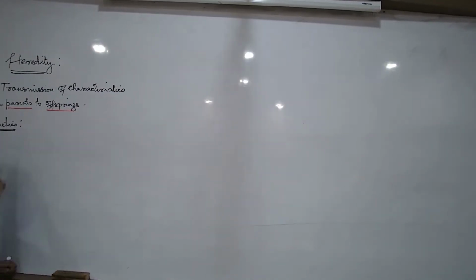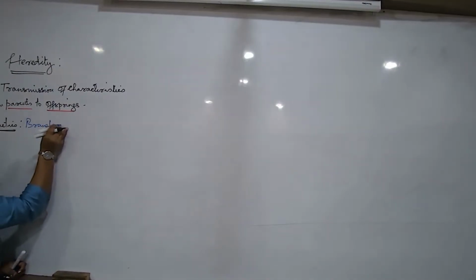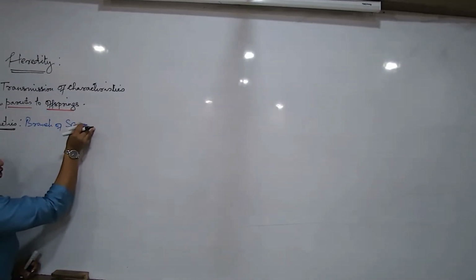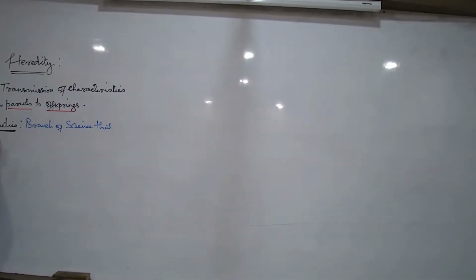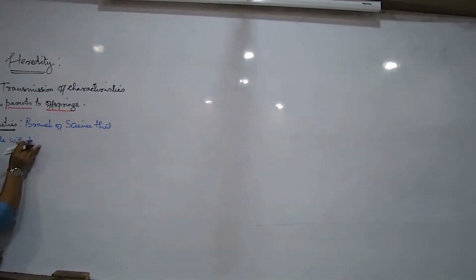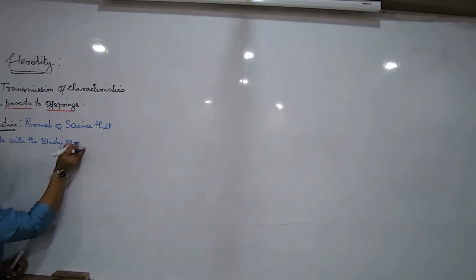What is the meaning of this word genetics? It is the branch of science that deals with the study of genes.